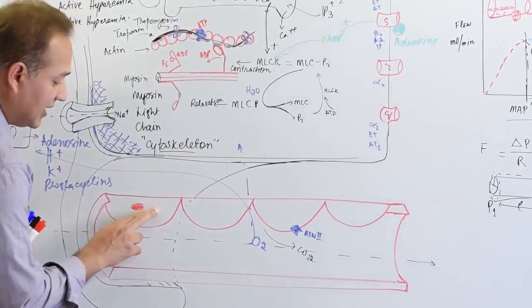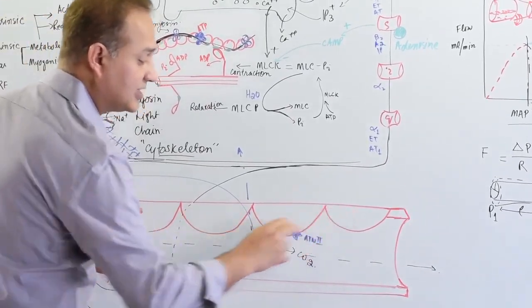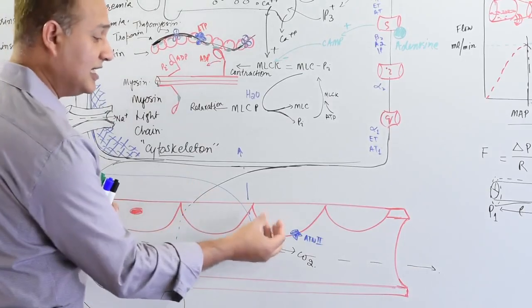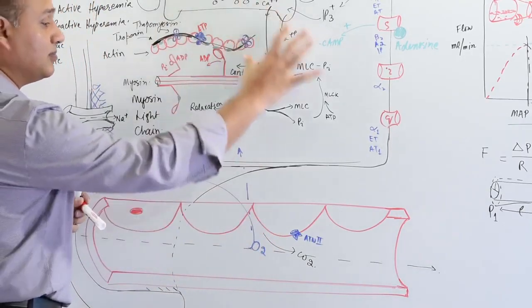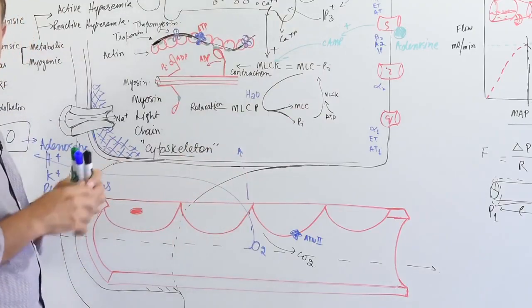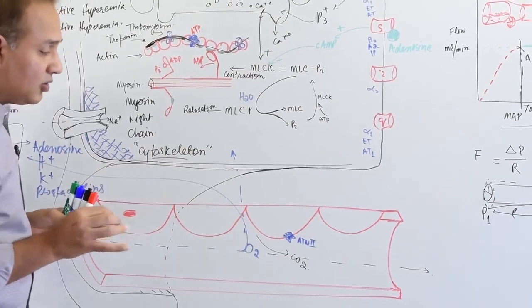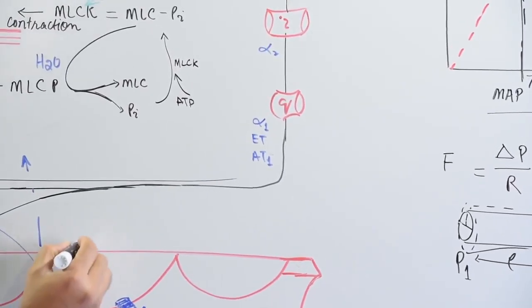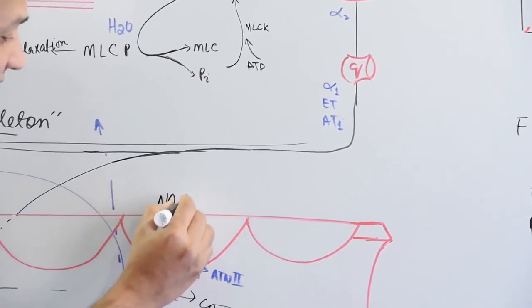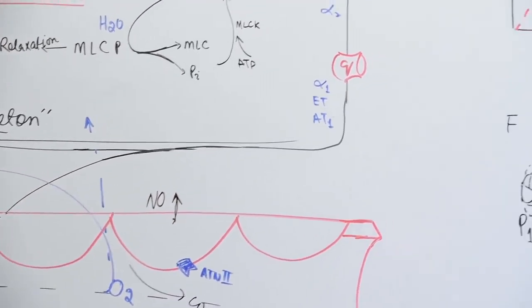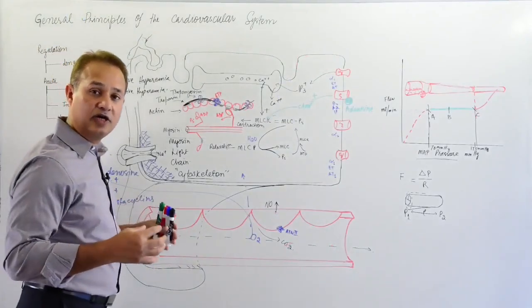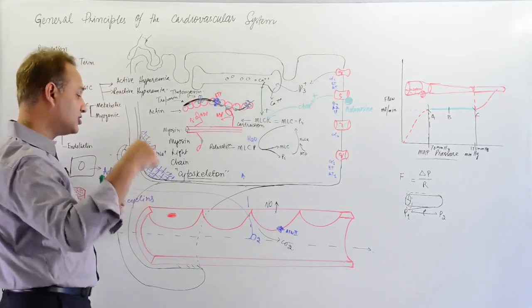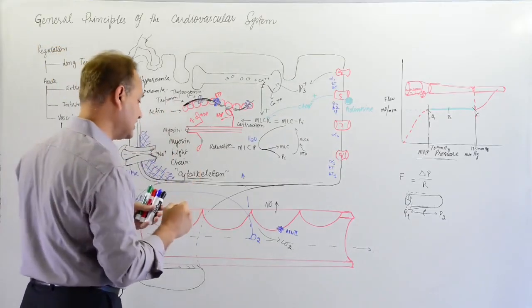EDRF, or endothelium-derived relaxing factors, are chemical substances released by the endothelium, which would cause the muscle around the blood vessel to be relaxed. Now, the most important one out of these is nitric oxide. Nitric oxide is released by the endothelial cells. So how does that happen? There are multiple factors that can cause nitric oxide to be released, but let's see the one that is really interesting and important, and we'll talk about the others later on.